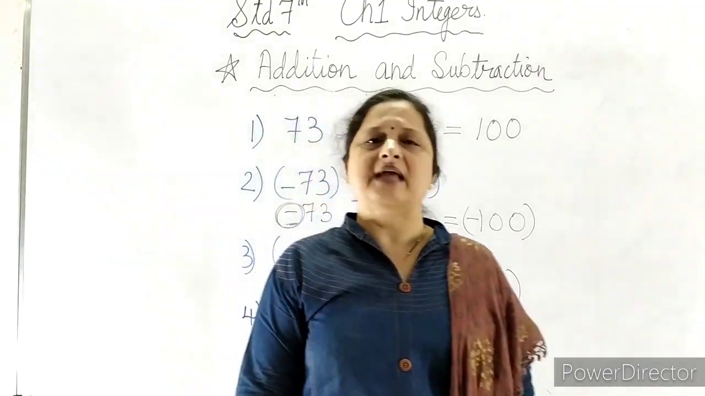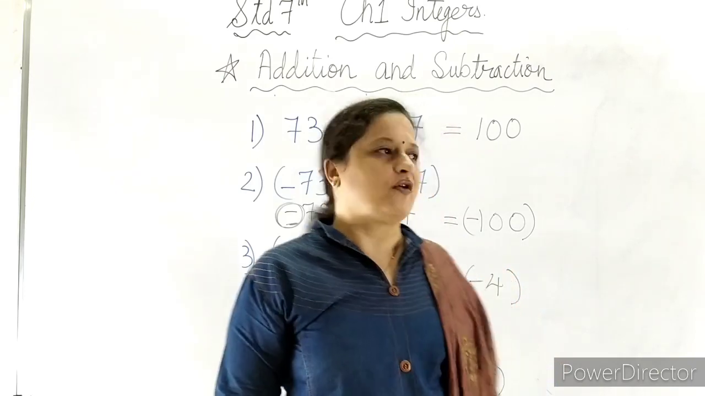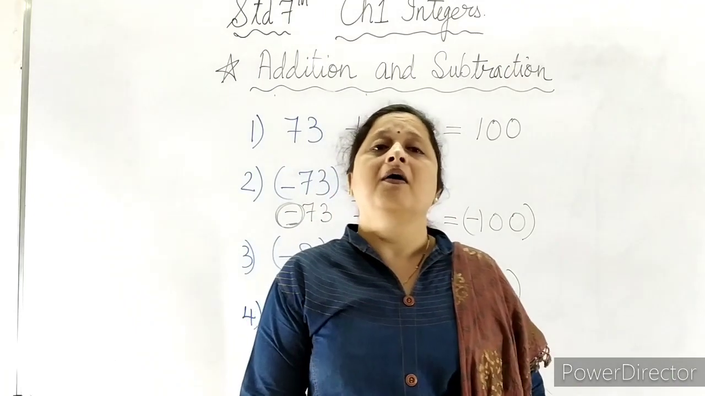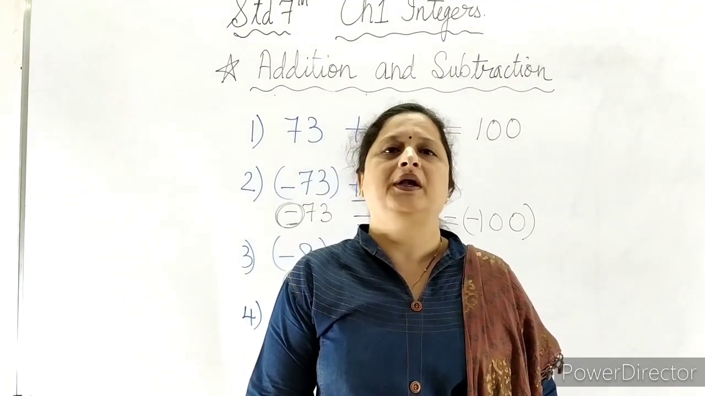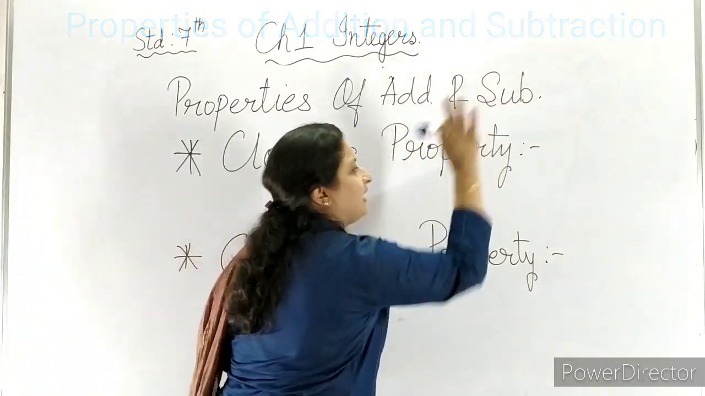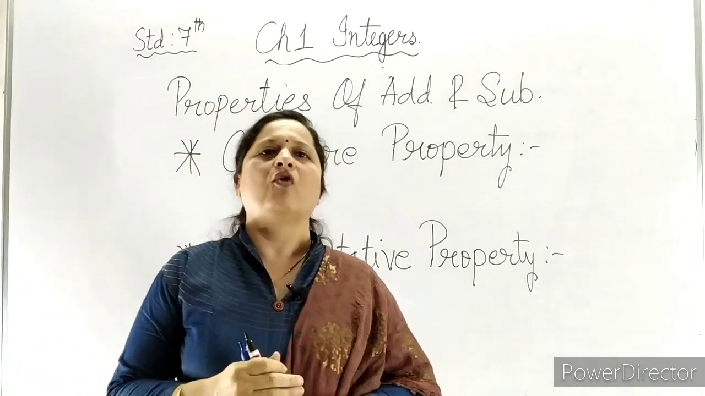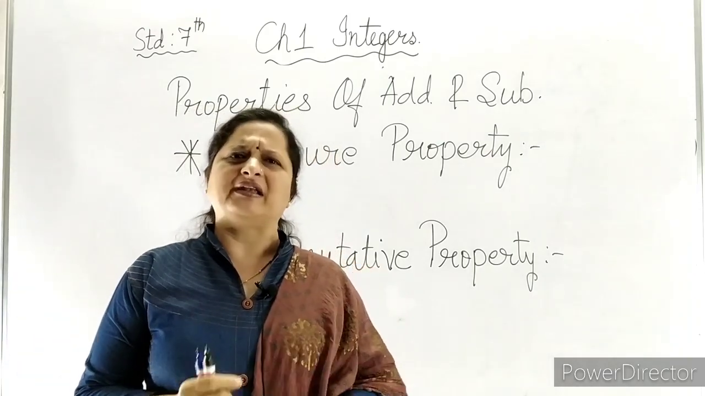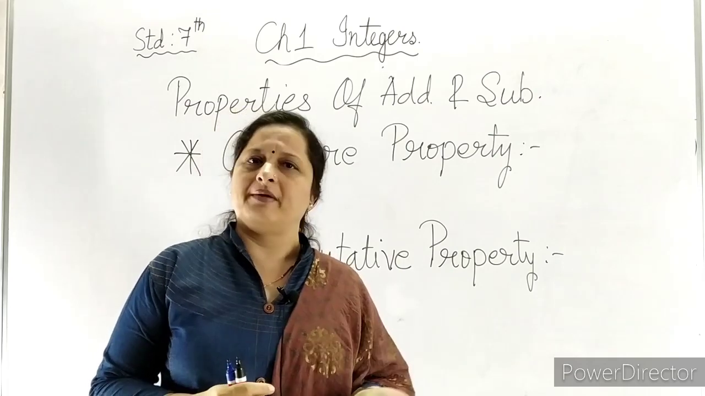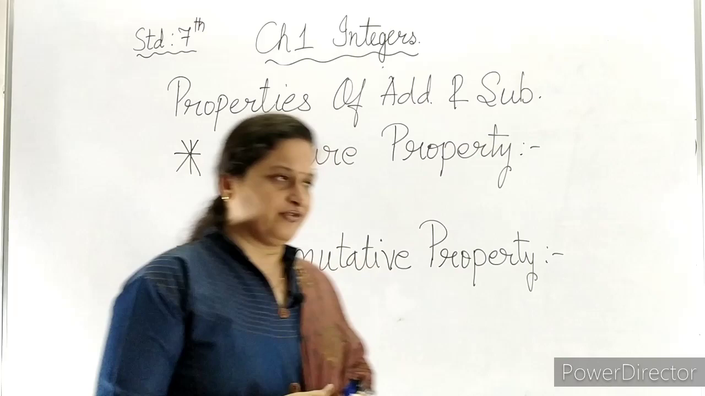So there are many such sums in our textbook, so you start doing such kind of sums. This is the most important point of this chapter. So now let us see the properties of addition and subtraction. As you have already studied the properties of whole numbers, there is very little difference between the property of whole numbers and integers. Somewhere it is different. So let us see the difference.